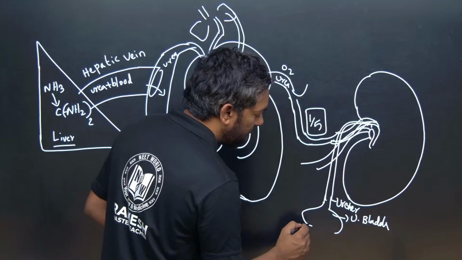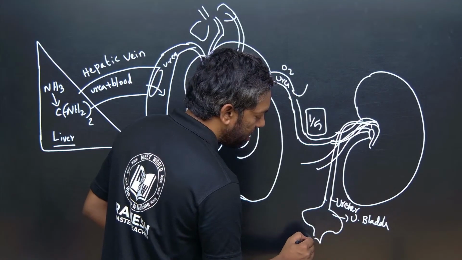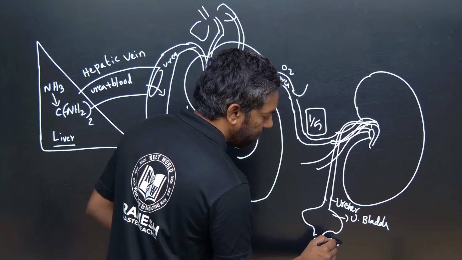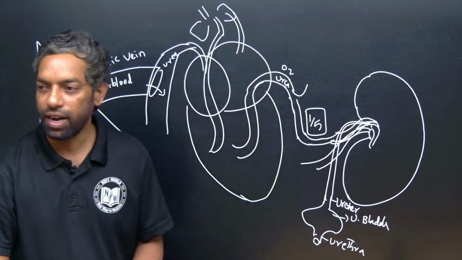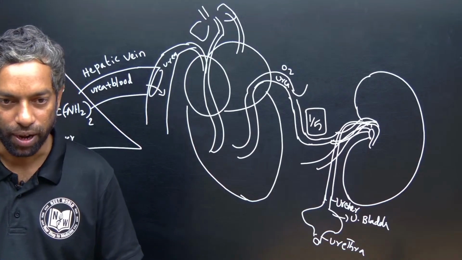From the urinary bladder there is the urethra, through which the urea finally exits.